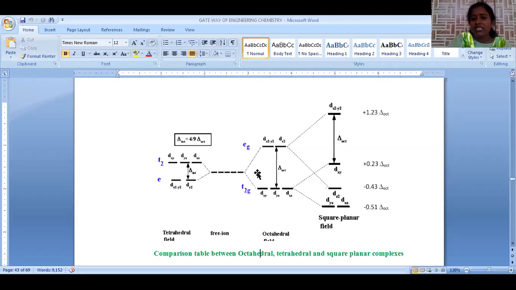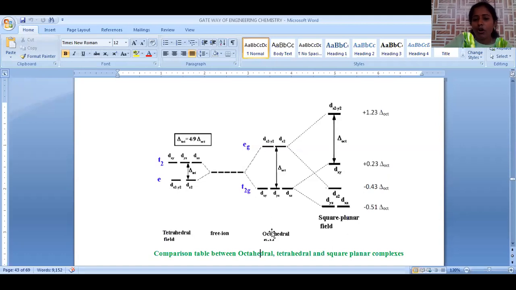Now, within a single structure, it is possible to represent all three types of splitting: one is octahedral, second is tetrahedral, third is square planar. Let us go with this. The central five dots indicate the five d orbitals present in the metal.